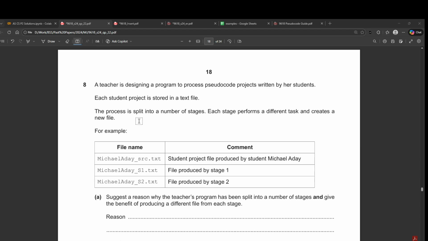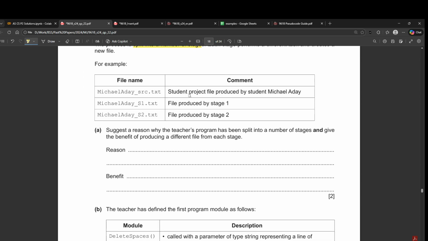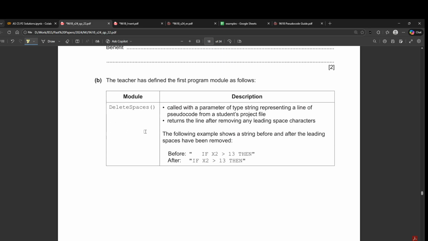Alright, so we have question 8. A teacher is designing a program to process pseudocode projects written by the students. Each student project is stored in a text file. The process is split into stages. At every stage we have a new file, s1.txt, then at s2 we have s2.txt, and the source file is the original file produced by Michael. Alright, so just a reason, okay, I'm skipping this.